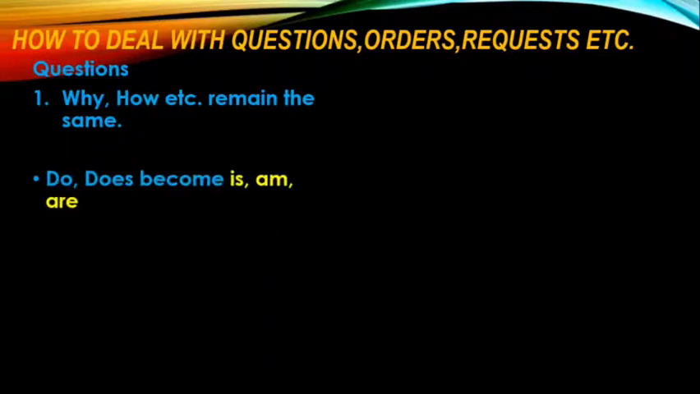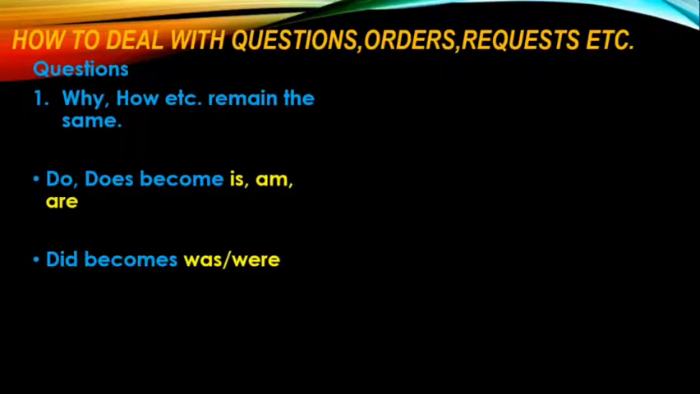Then, do, does. If your active voice sentence is a question that begins with do or does, you change it into is, am, are according to the subject. Does the teacher scold the student? Will become, is the student scolded by the teacher? So, is the student scolded by the teacher? Nothing changes, other rules remain the same. Interchange of subject and object as well as the third form of the verb.